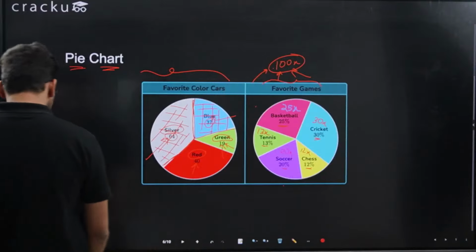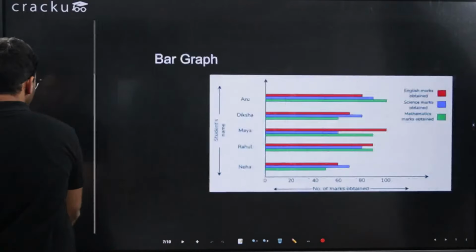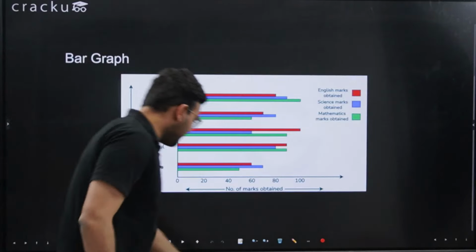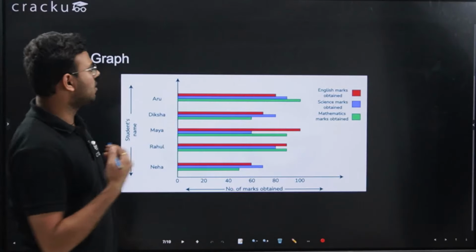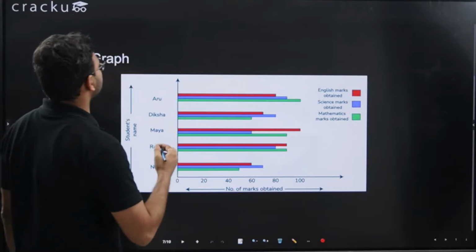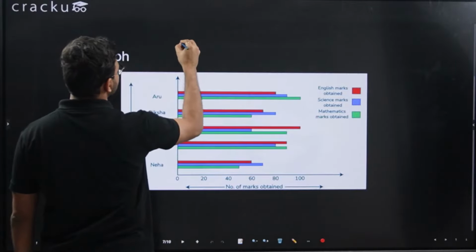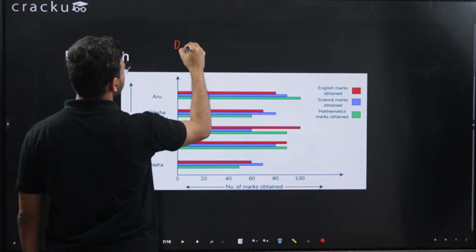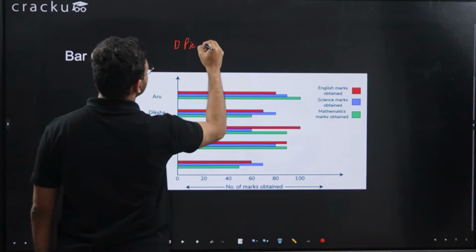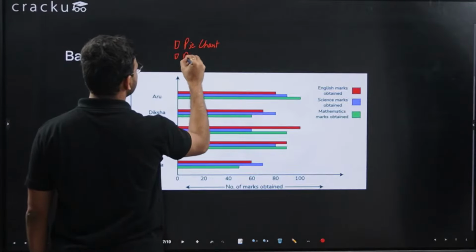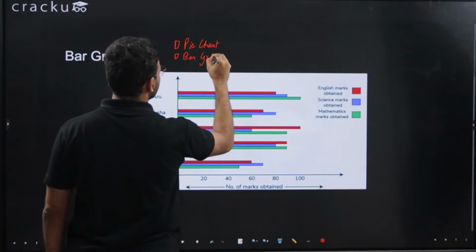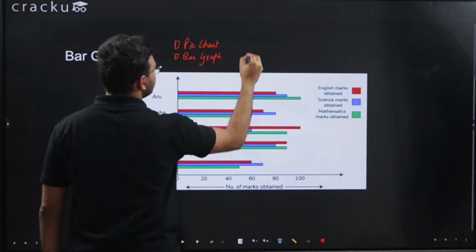So let's move to the next one, which is bar graph. Again, a very important one. These three are very important to understand. On data interpretation, the questions which come are on, let's say, pie chart. Then we have bar graph. Then we have line chart.